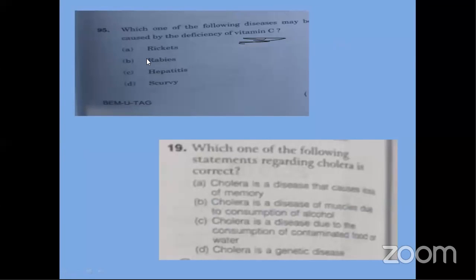Many of you say rickets is the answer, and many say rickets and scurvy. That is basically the competition running among everyone. Very nice. So vitamin C. Does anyone know the name for vitamin C? Or even if anyone knows the code word which I had made for vitamin C? Anyone?